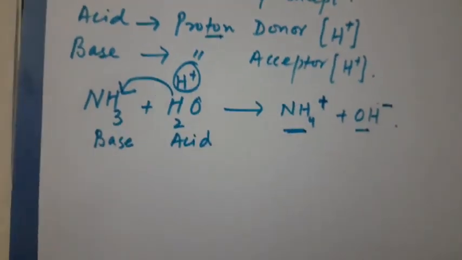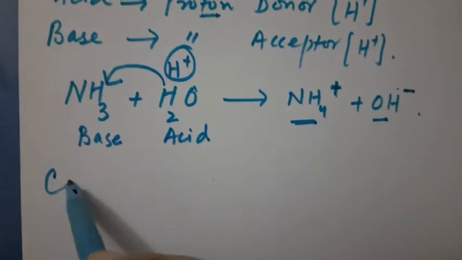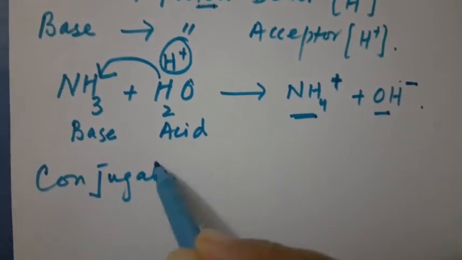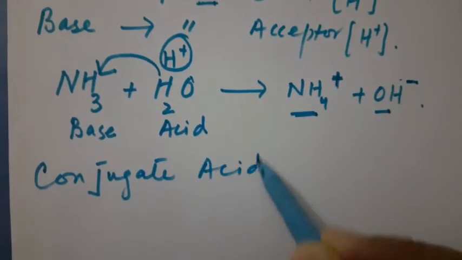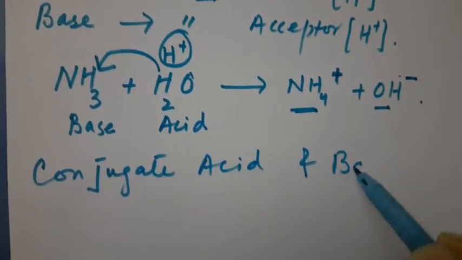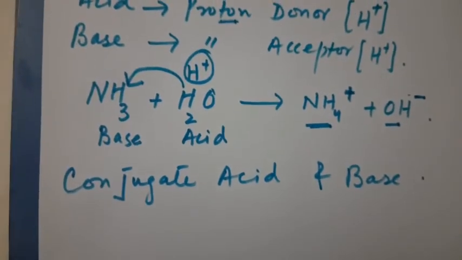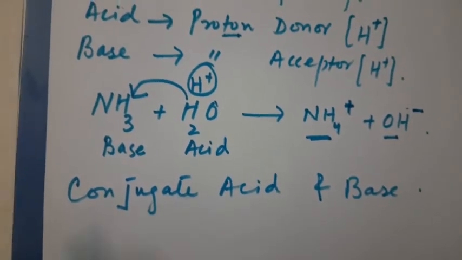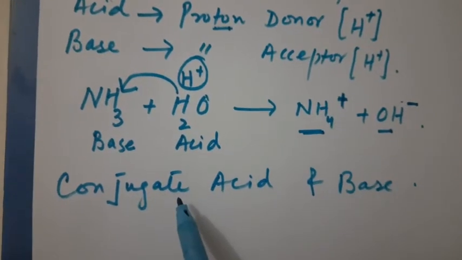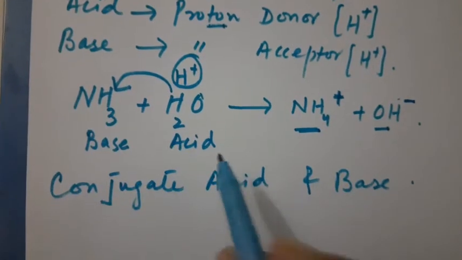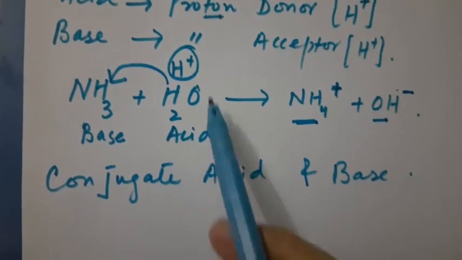Now here the topic is conjugate acid and base. Now what is a conjugate acid and base? When an acid gives a proton, it forms a negatively charged species. For example, look at this.